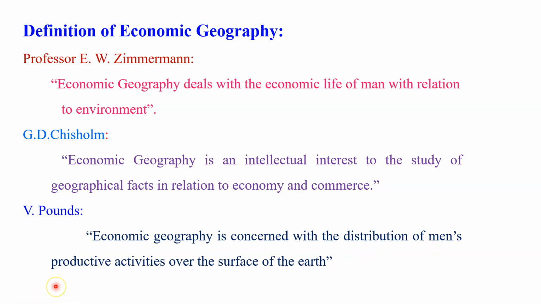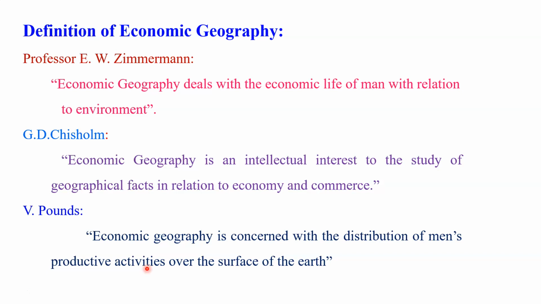Here also the same thing is there. Various economic activities of human beings and their distribution, how they are observed in various parts of the earth's surface. So when we study the distribution of economic activity of human beings, again it may be primary, secondary, or tertiary. You know that on the earth's surface the economic activities are not the same everywhere.